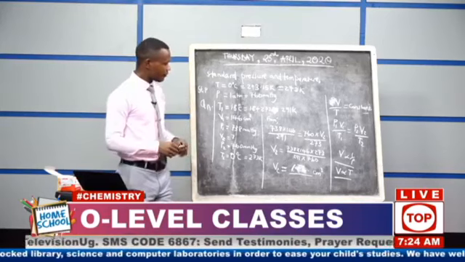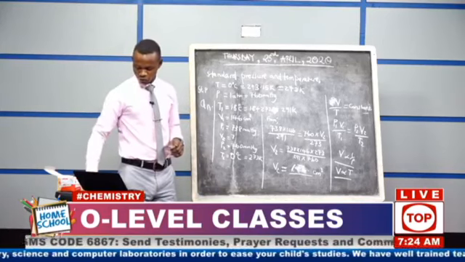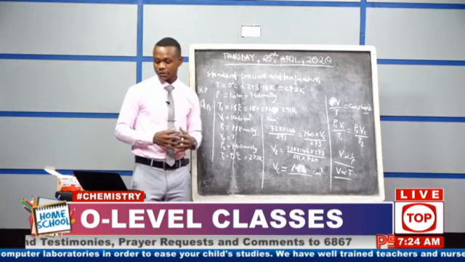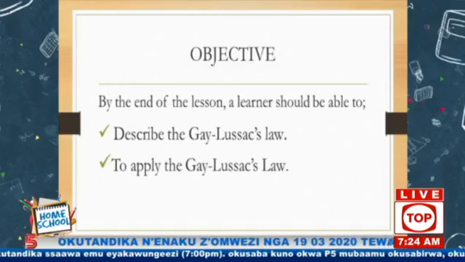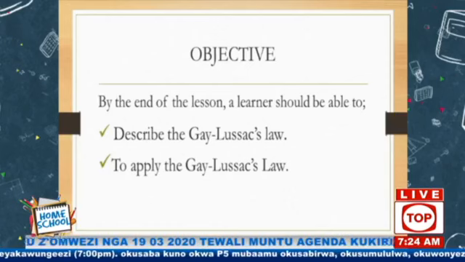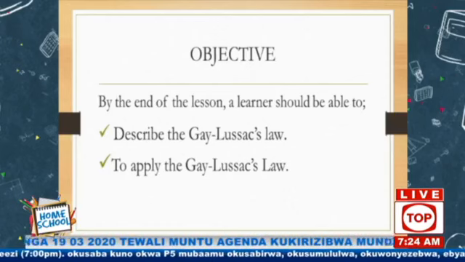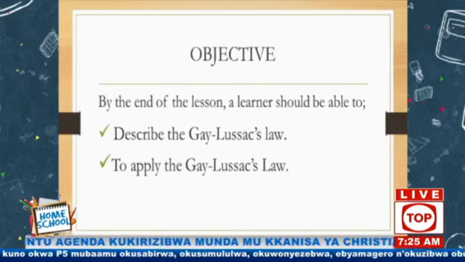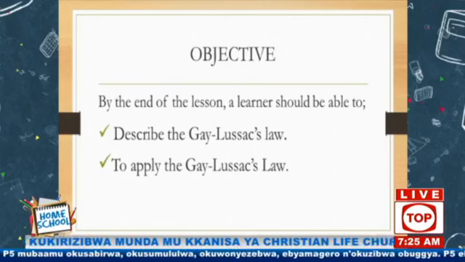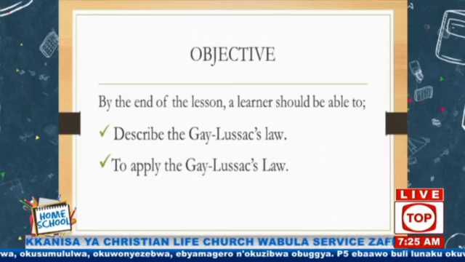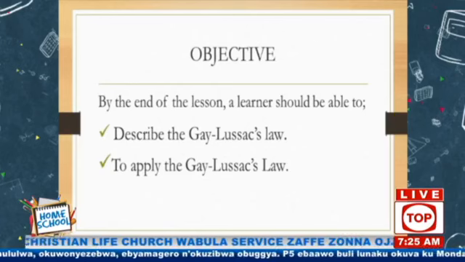So let us continue with what we are going to aim at achieving today. On our next slide, we can look at what we are going to look at today. Today's subtopic is going to be very small, and that is going to be Gay-Lussac's law, okay? It's a very complicated word. I know some of you are going to face challenges with it, but accept that is the word, and it is going to help us know more concepts in chemistry.